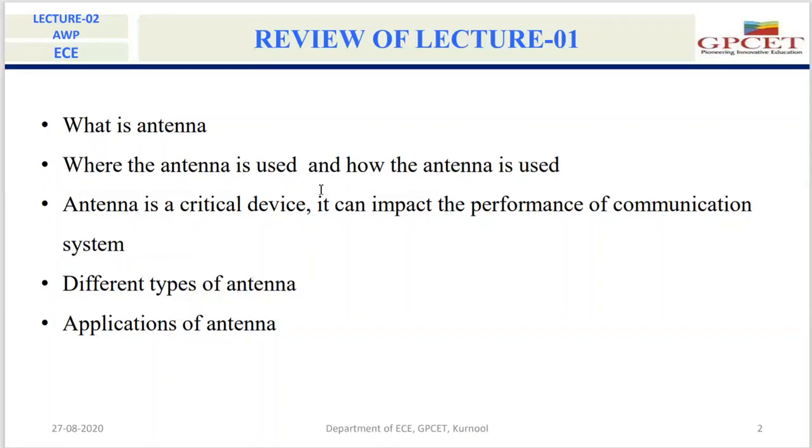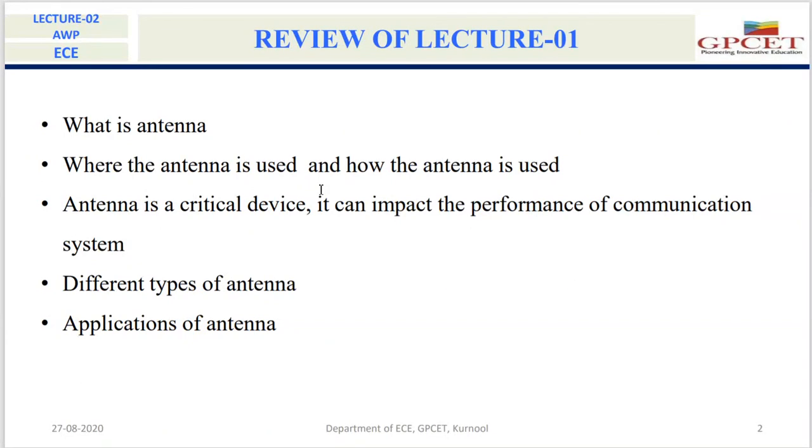The last type of antenna is array antennas. An array is nothing but more than one antenna of similar kind that are arranged electrically and geometrically in order to meet a certain application or certain purpose. So array means more than one antenna that are arranged electrically or geometrically. These array antennas also have certain applications.